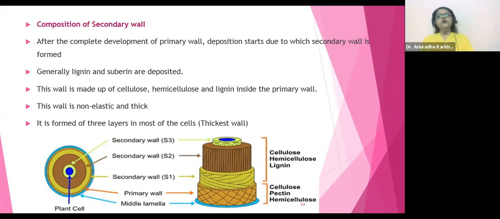See, it is also going to have cellulose. It's going to have hemicellulose. But instead of pectin, now it will be having what? Lignin. And this layer will be present inside the primary wall. Correct? Yes. Dead cells. Correct. You're right, my dear.